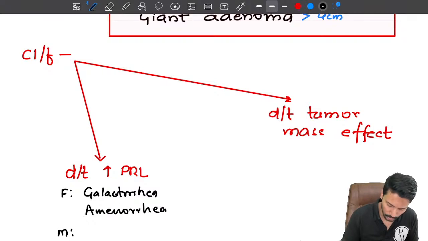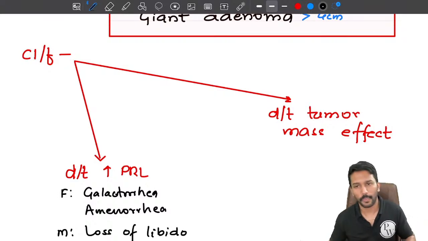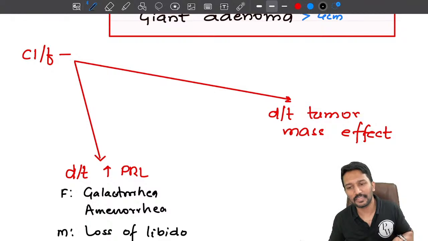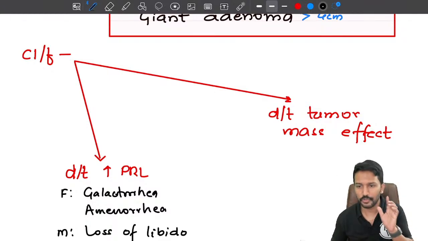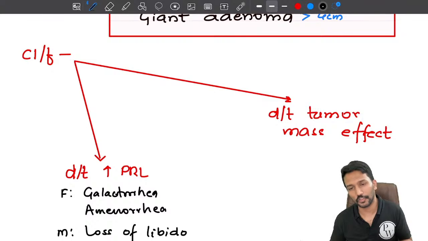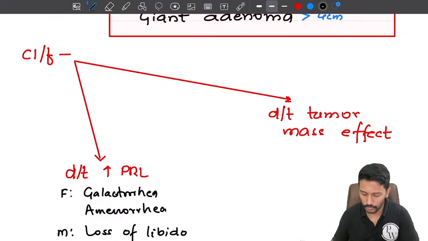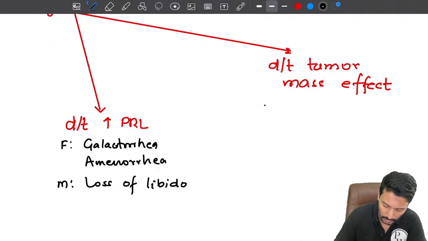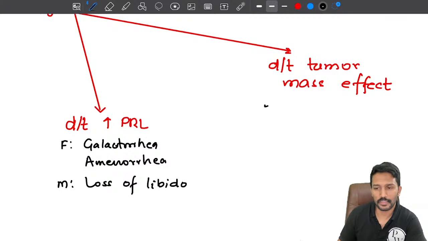A male is likely to present with decrease in interest for sexual activity, what we call loss of libido. Okay. Now, apart from these hyperprolactinemia symptoms, we have a tumor there in the pituitary. This may be compressing the adjacent structures, and that mass effect will also lead to some symptoms. What are the symptoms of mass effect?